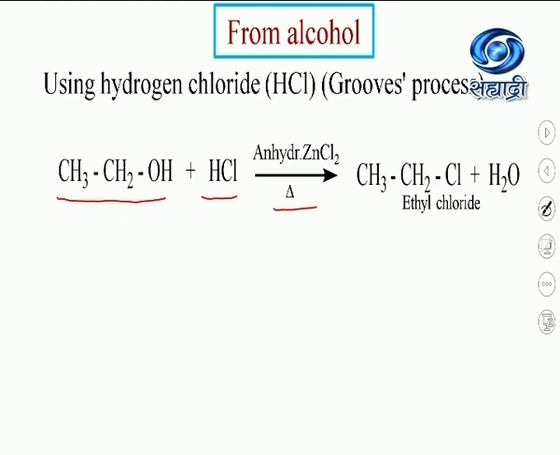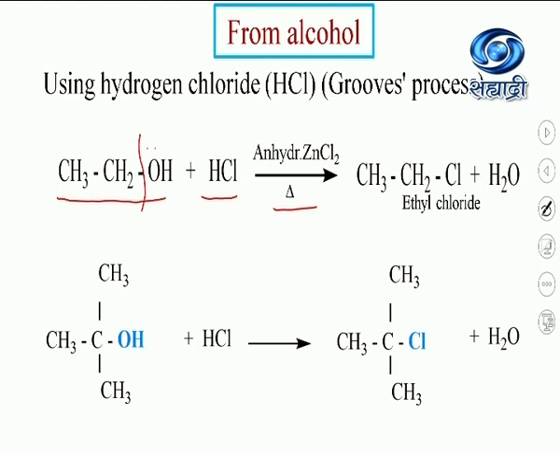This Zn is a Lewis acid catalyst, you can call it. It is electron deficient, so it can easily coordinate with the lone pair of electrons on oxygen, and thus the bond between carbon and oxygen gets weakened, and replacement by halogen takes place easily.